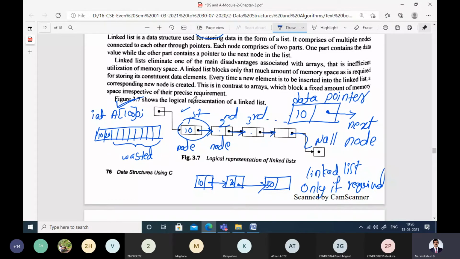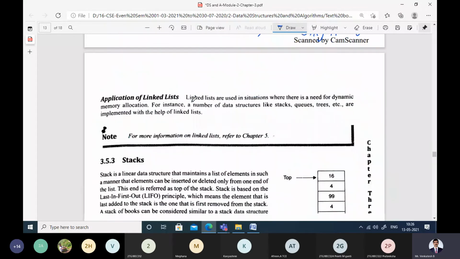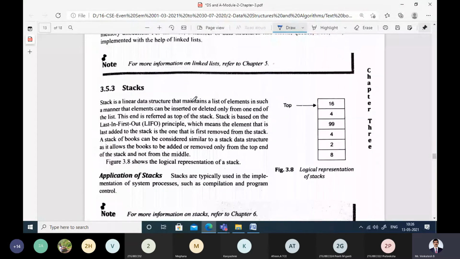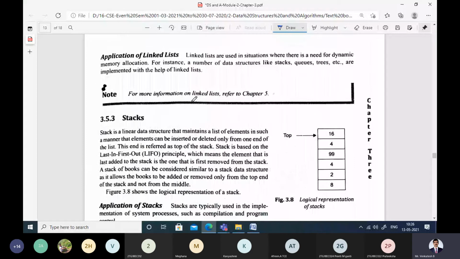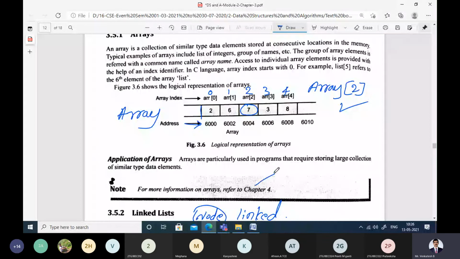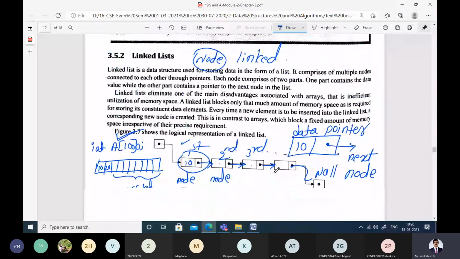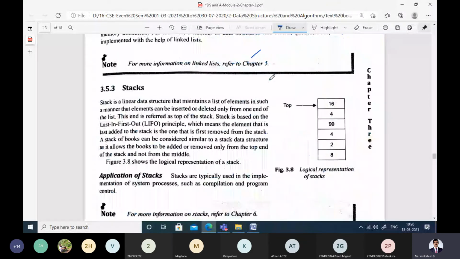For more details, we can study in chapter 5, because arrays are studied in detail in chapter 4. Linked lists are studied in detail in chapter 5. Stacks in chapter 6. Every data structure has one chapter. Next data structure is stack.